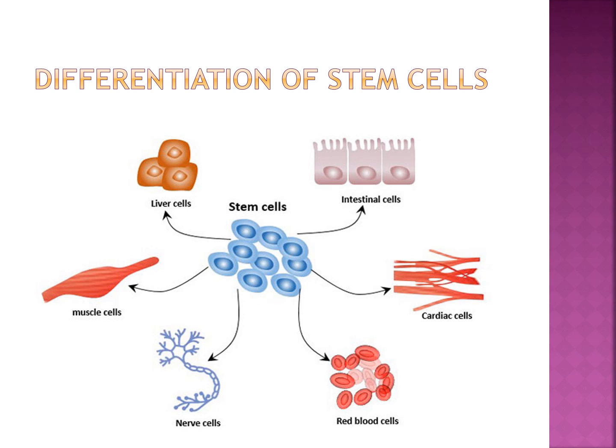In Parkinson disease and Alzheimer's disease, neural stem cells can be used to replace the damaged or lost neurons.